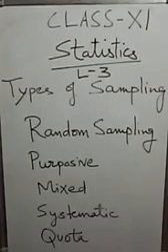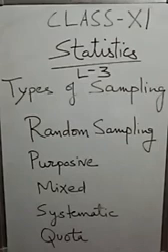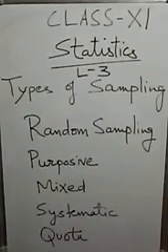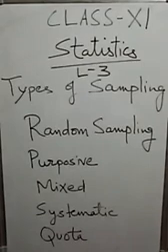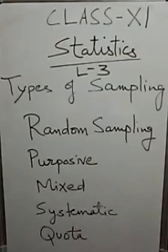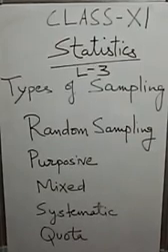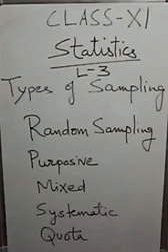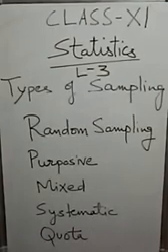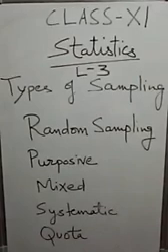Method of sampling. As we discussed above, you have to select which method is suitable for which type of investigation. Bias of the correspondent and enumerators: personal bias of the correspondent and enumerator should be as little as possible, otherwise the reliability of the sampling data is bound to suffer. Training of enumerators: reliability of the sample also depends upon the training of the investigator. If they are not trained to make them expert in their field of investigation, the sample will lack reliability.